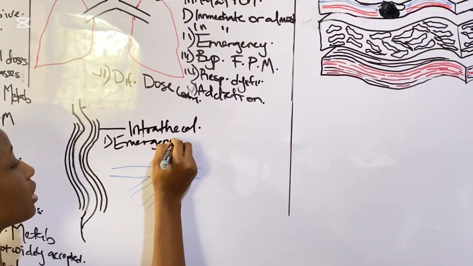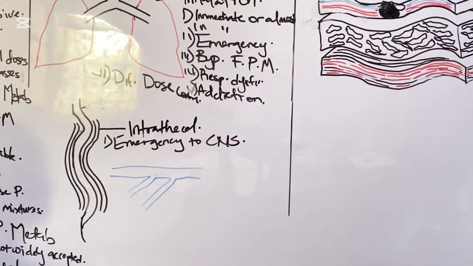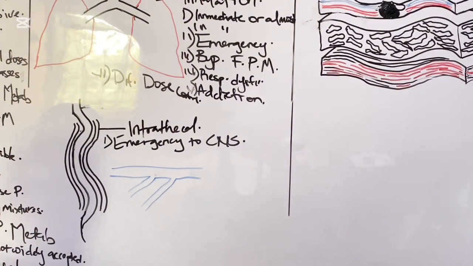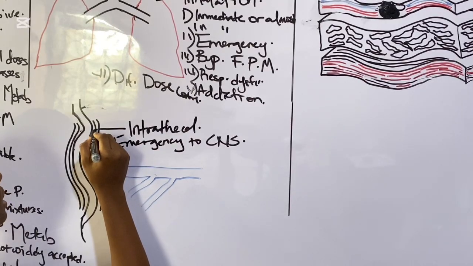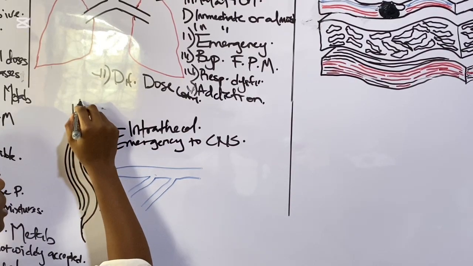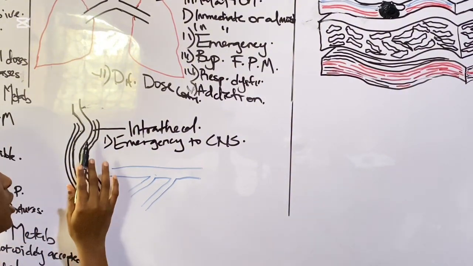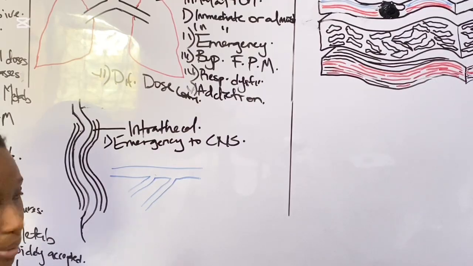So we have the dura, we have the arachnoid, and then the pia is in direct contact with the spinal cord. That is why I didn't draw it as a firm layer itself. But the subarachnoid space is between the pia matter and the arachnoid matter.